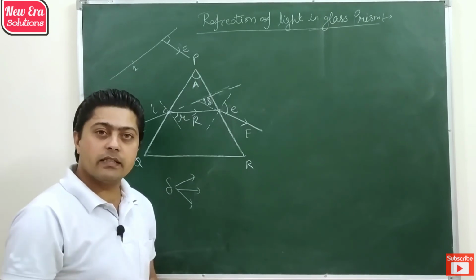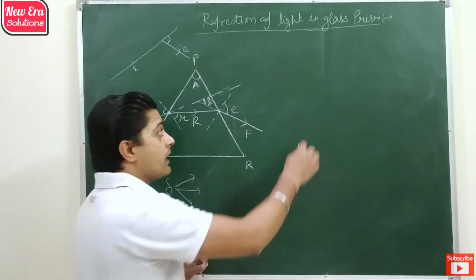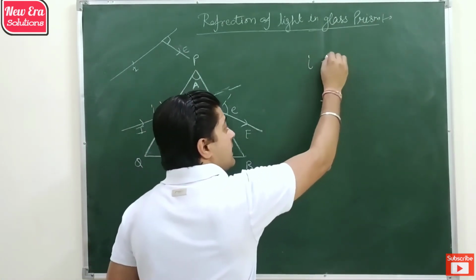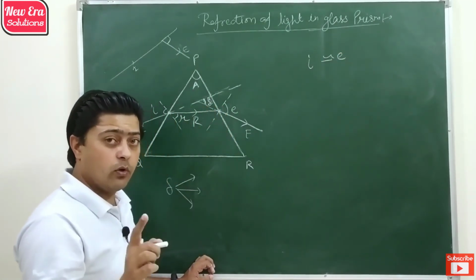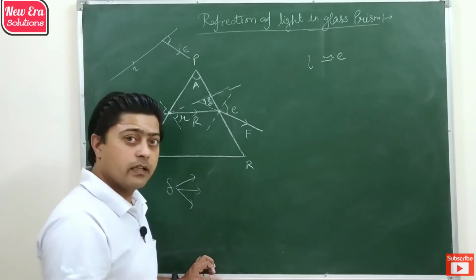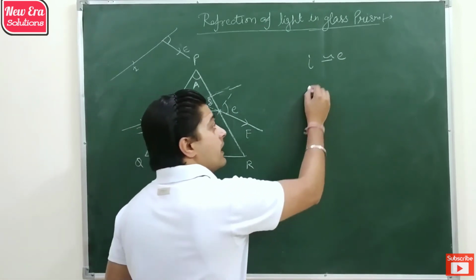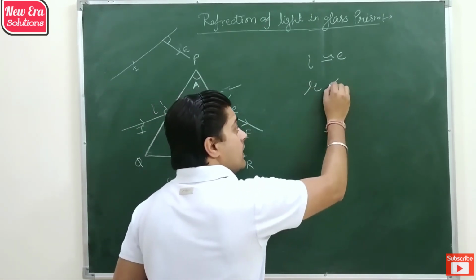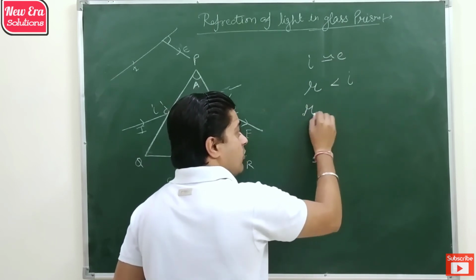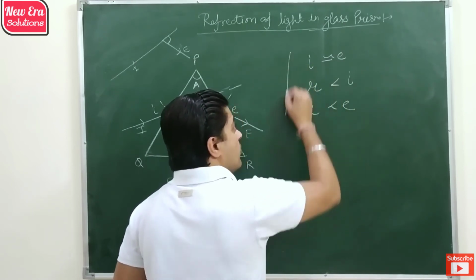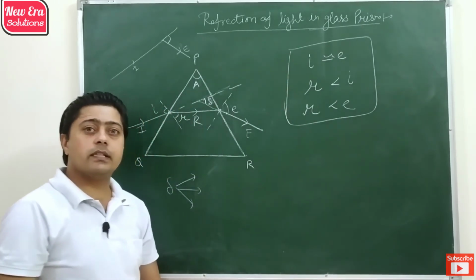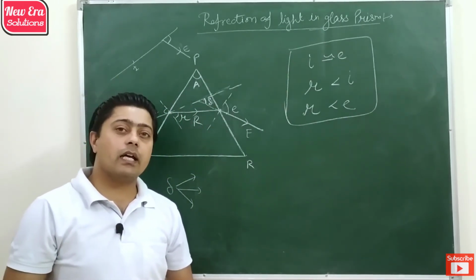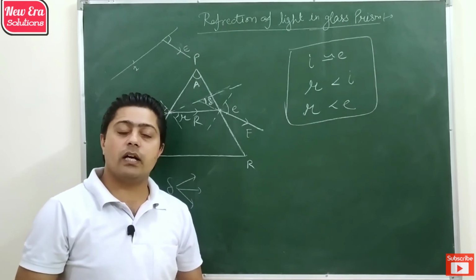Then same as glass slab, the angle of incidence is almost equal to angle of emergence, because both are formed in air by the same light, and angle of refraction is smaller than the angle of incidence and also smaller than the angle of emergence. So this relation is same in case of glass slab and in case of glass prism.